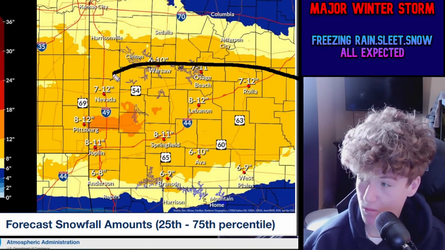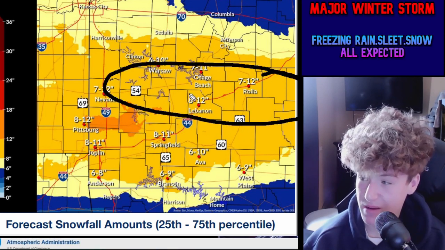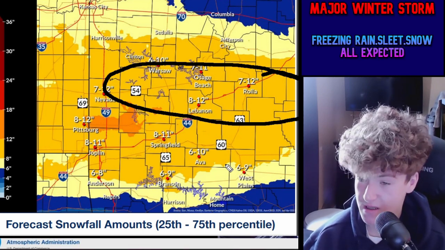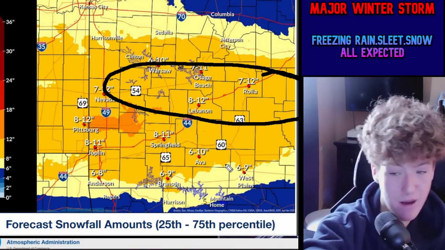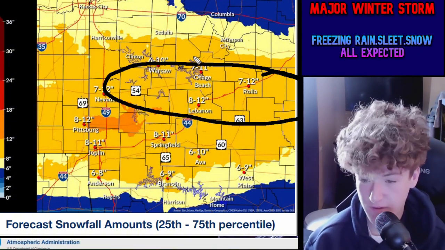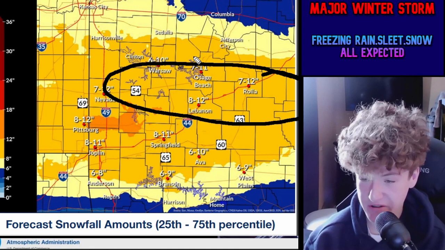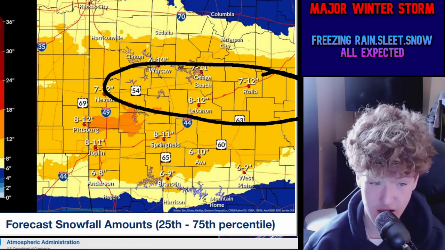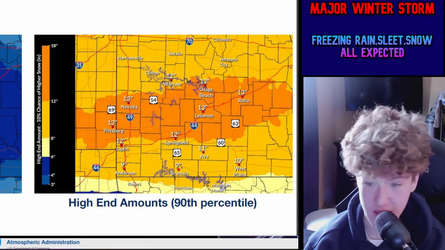Remember, where we see a narrow band of snow, maybe even across these areas, will drastically increase the snowfall totals. In this circled area, which could potentially be further north or further south, we could see even more snow than this, maybe up to a foot of snow.